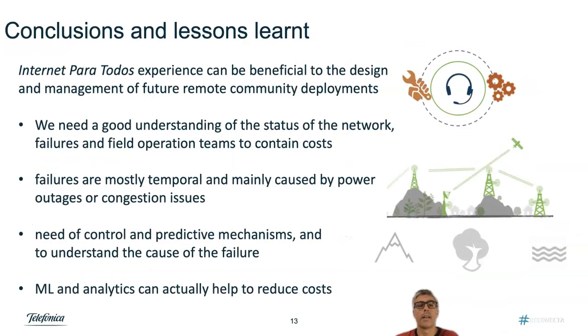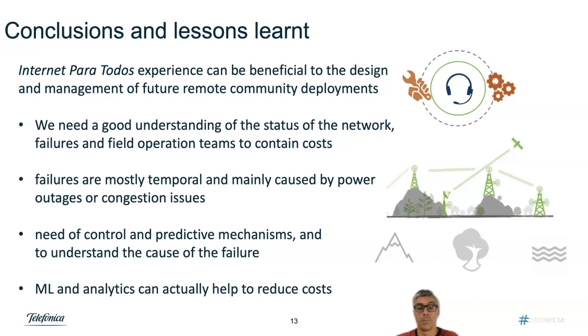Here are the main lessons learned from this work. First of all, we believe that the experience of Internet para Todos can be beneficial to the design and the management of future remote community deployments, in this case specifically for the management. One important aspect is trying to use a data-driven approach to understand the status of the network, the failures, and how the field team operates to limit the cost, because cost is one of the main issues in this remote community deployment.